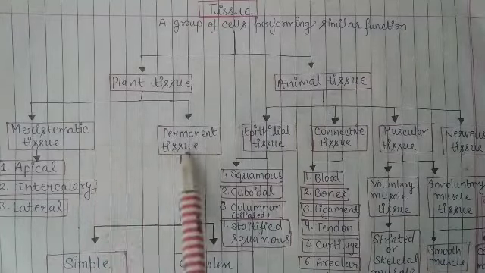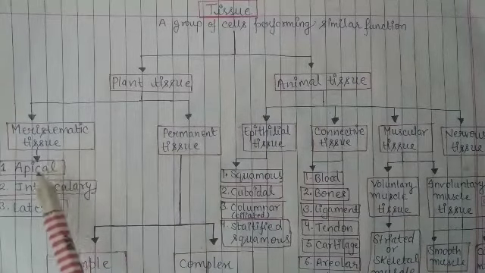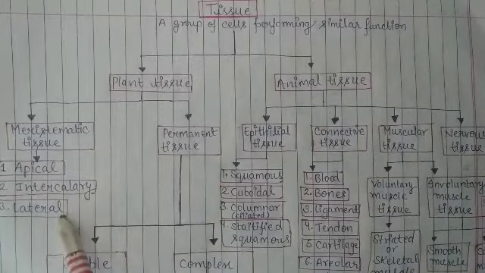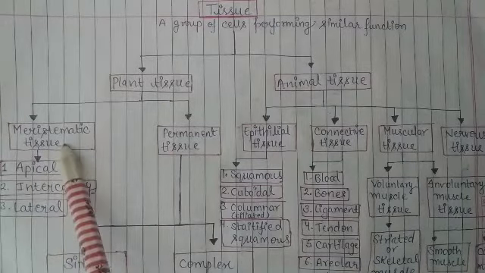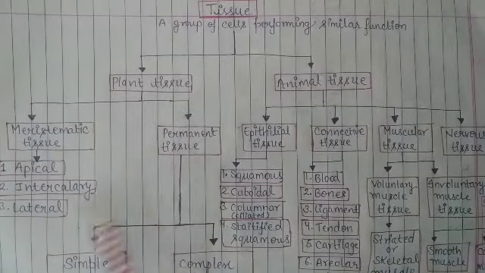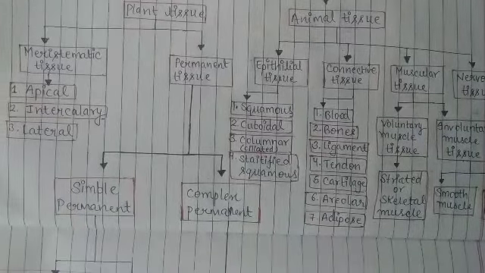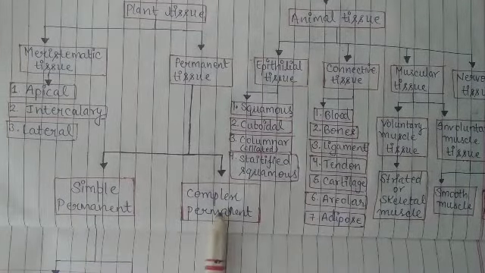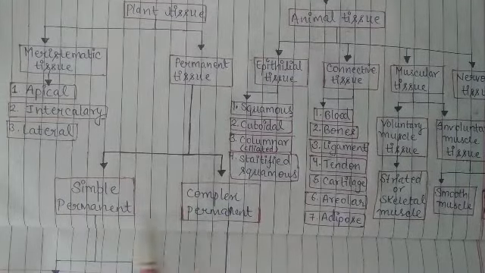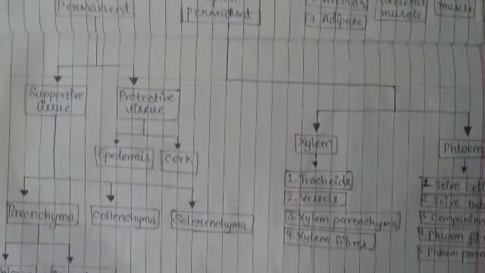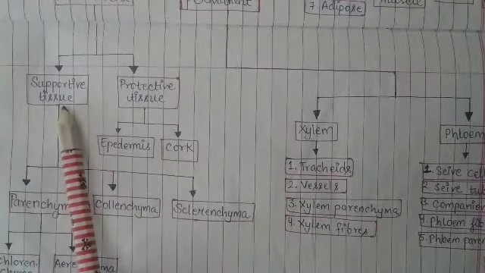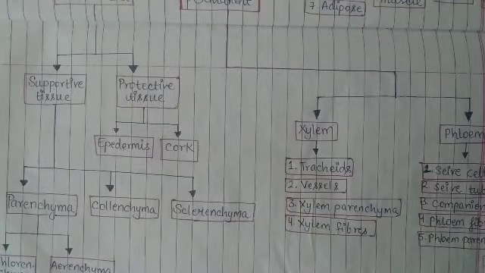We have studied about these two kinds of tissues and also apical, intercalary and lateral, which are types of meristematic tissue. Then permanent tissue is divided into two kinds of tissues, simple permanent and complex permanent. We have also done these two kinds of tissues. Then simple permanent is divided into two types, supportive tissue and protective tissue.